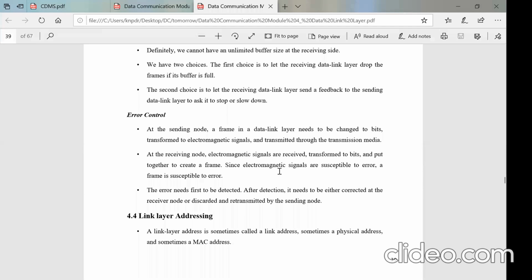And when there is a transmission from one frame to another, there may be an error, right? A frame error will be there. So its job is to identify the frame error, and if at all possible, rectify the error and deliver to the network layer. That is its job.